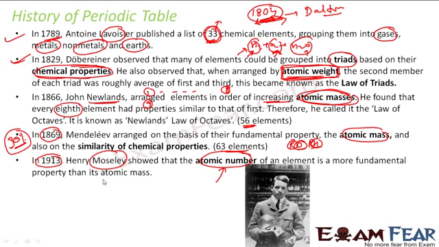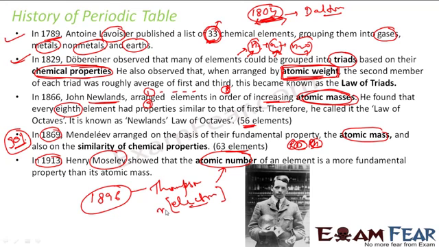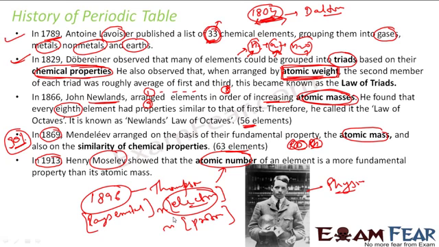You must have noticed, in 1896, this guy Thomson found electrons, correct? And then since it was found that the atom is neutral in charge, if there are n number of electrons, there has to be n number of positive charges called protons, right? And with this, this guy Moseley, actually he was not a chemist, he was a physicist, right? So he knew how to find the number of electrons for any element by using the rays emitted by that element. So he found a way to find the atomic number for any element.